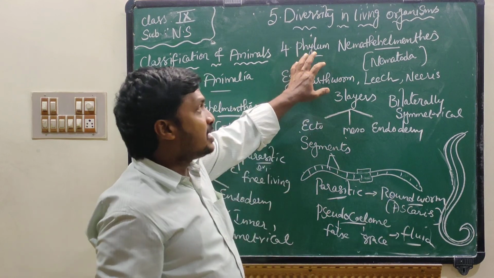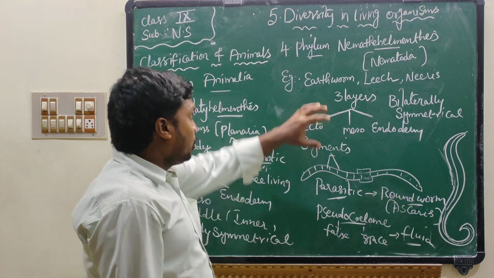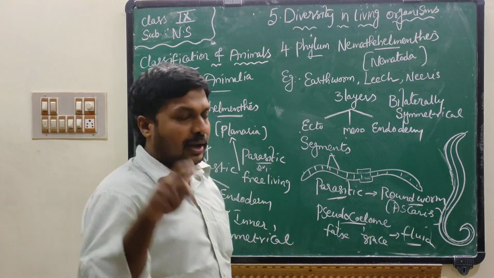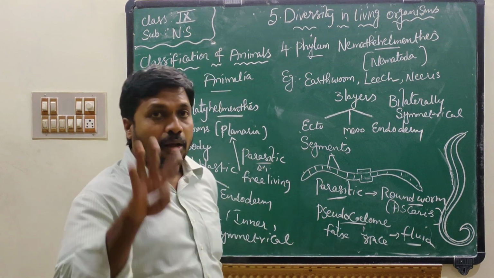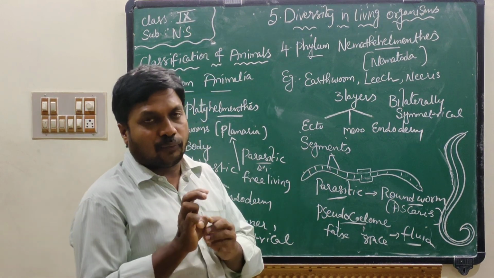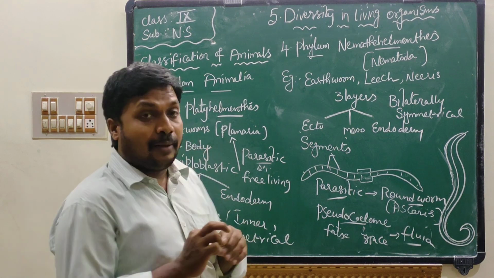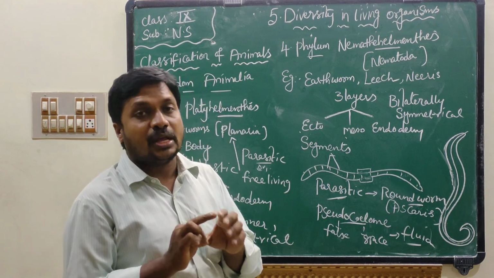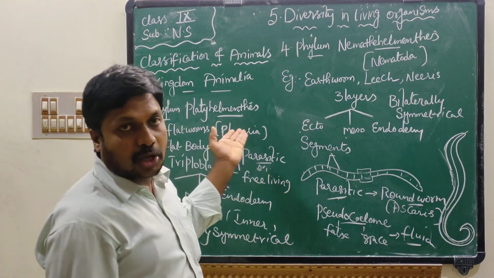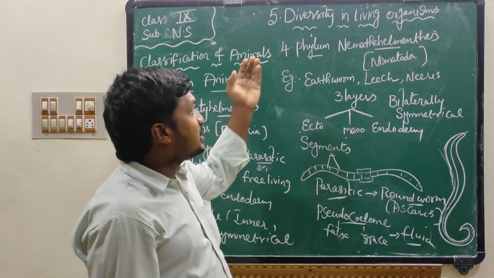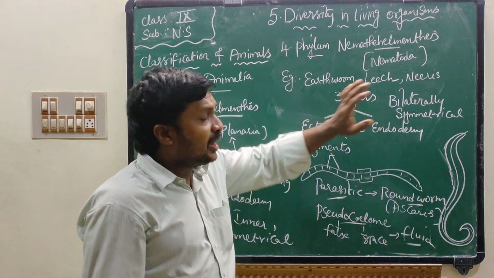Okay, children, this is about Nematohelminthes. Up to here we learned 4 phyla in kingdom Animalia. One is Porifera, example sponges. Second one is Coelenterata, example hydra or jellyfish. Third one is Platyhelminthes, example flatworms or planaria. Fourth one is Nematohelminthes or nematoda, example earthworm, leech and nidus.